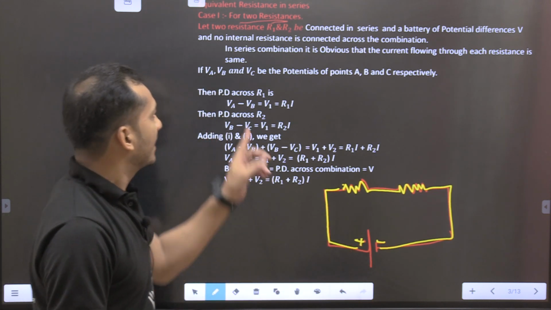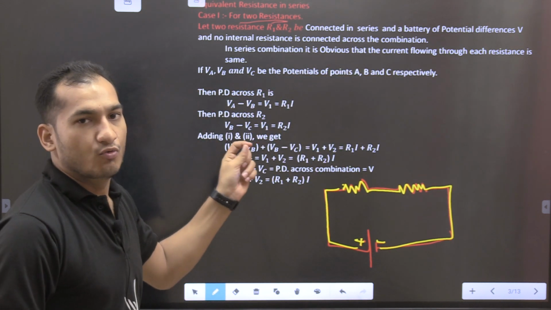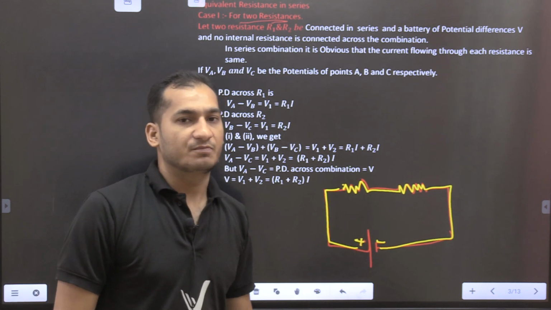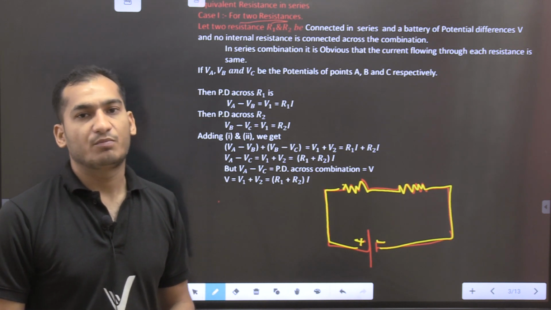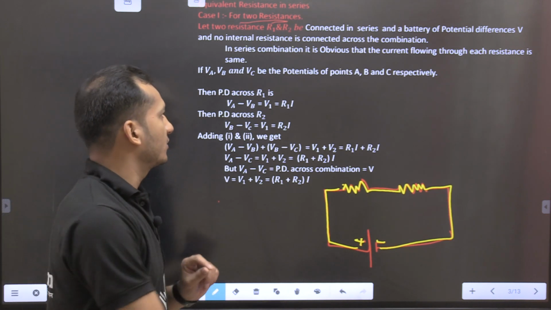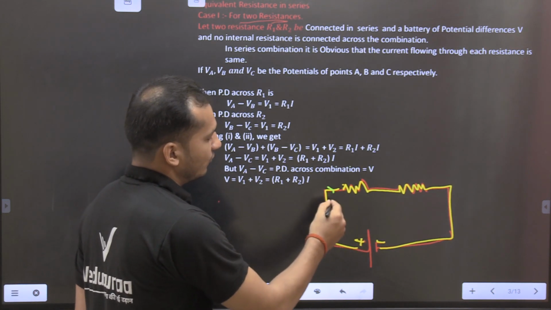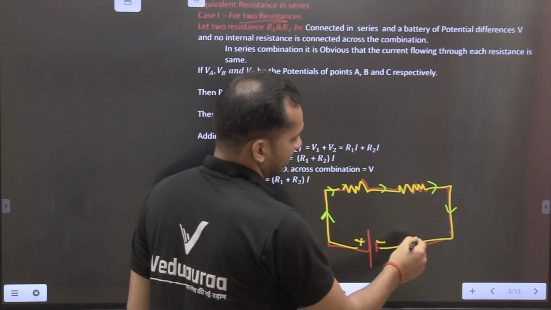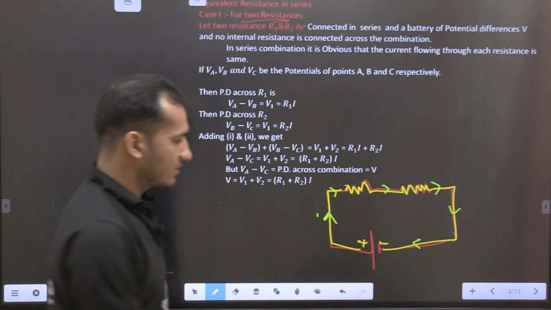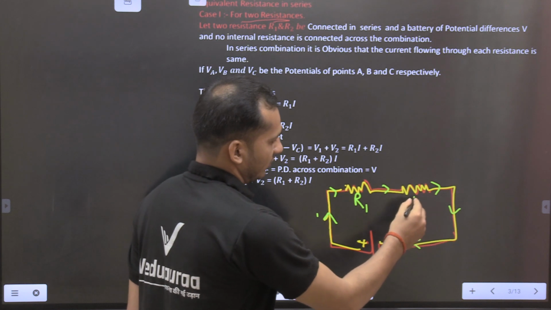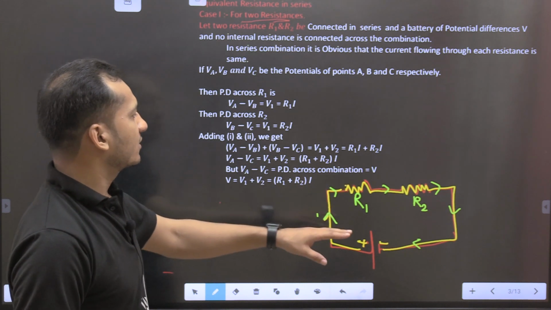You see here, in series combination it is obvious that the current flowing through each resistor is the same. What have you learned as the definition of series connection? In series connection, the current flowing inside this circuit is the same but the potential difference is different. This is our R1 and this is our R2 resistor. Now when current flows inside this circuit, what is going to happen?